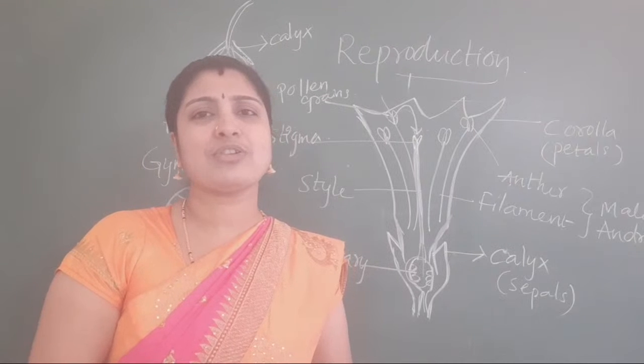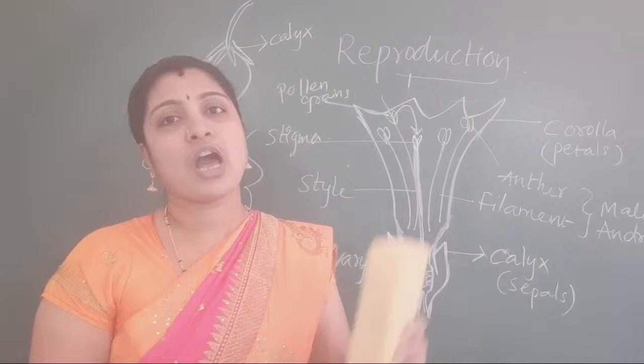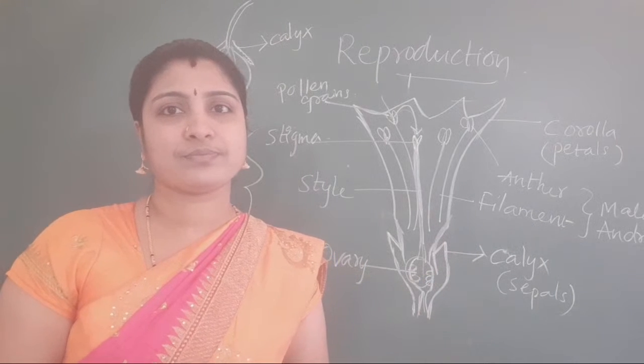Calyx means sepals only. Calyx means sepals, another name. Corolla means petals.